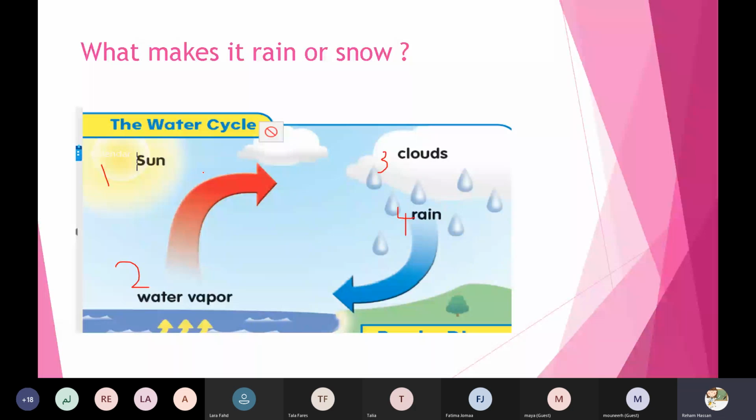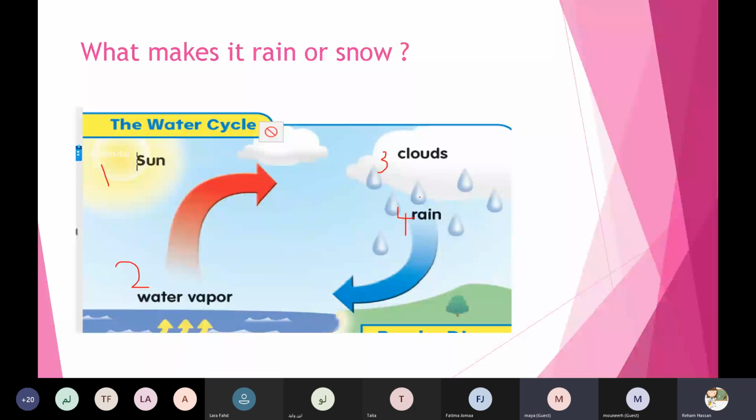Can you sing this song with me? Sun, water, vapor, clouds, and rain.